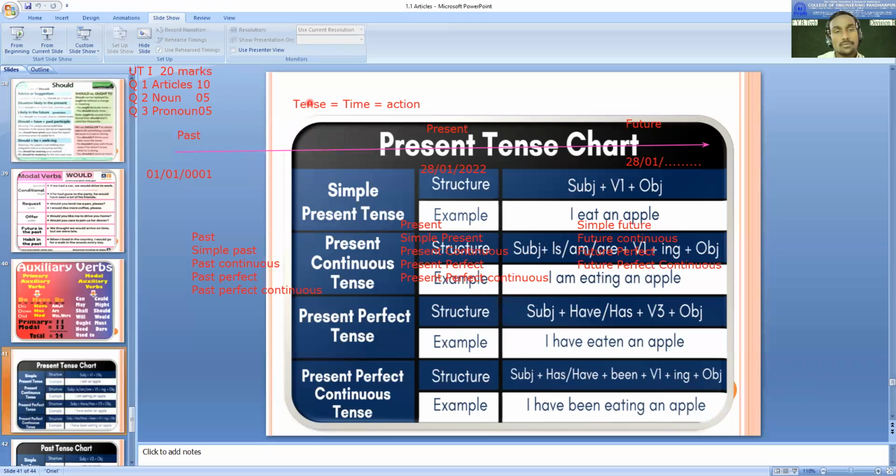So tense is nothing. Once again, try to understand. Tense is nothing but how we refer to time with the reference of an action, and that is tense. In communication, we people refer to time. So let me know if it is clear, so that we can go to the next.